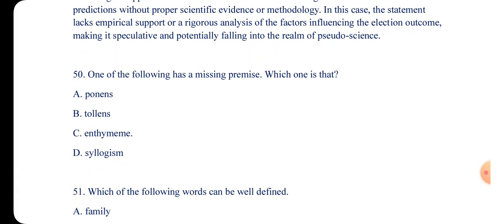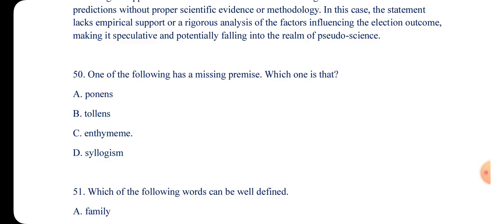Number 50. One of the following has a missing premise. Which one is that? A, modus ponens. We have modus tollens. We have enthymeme, and then we have syllogism. So the answer is enthymeme, or what some also call enthymeme. So it is enthymeme. It's a syllogism